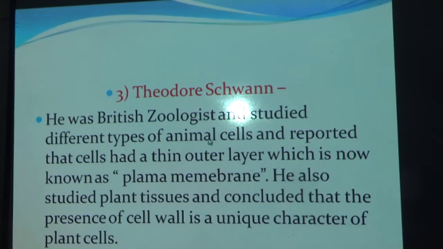Then the next was Theodore Schwann. He is a British zoologist. आपको ऐसा भी क्वेश्चन आता है: the scientist was a British zoologist and he observed this and this, so name the scientist. He studied different types of animal cells and reported that cells had a thin outer layer which we now know as the plasma membrane. And he also studied plant tissues and concluded that the presence of cell wall is a unique character of plant cells. So he was Schwann.